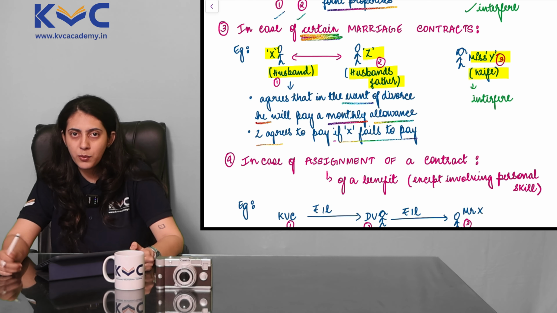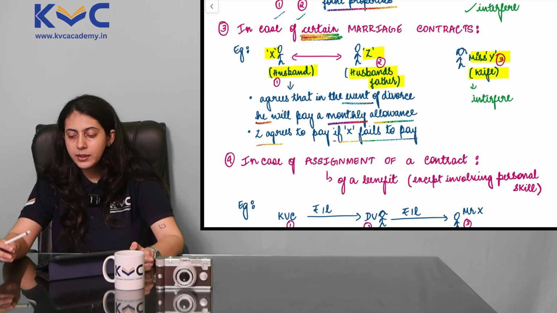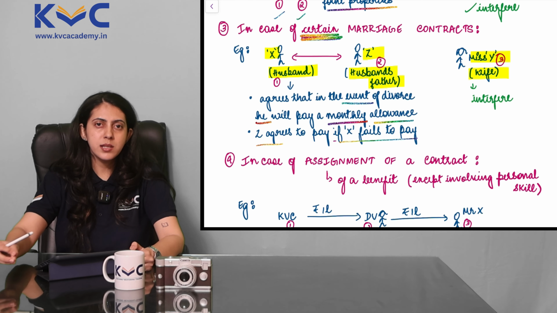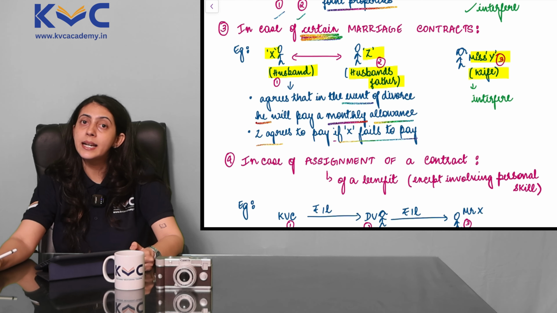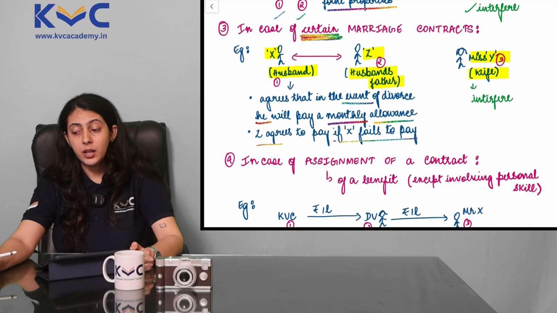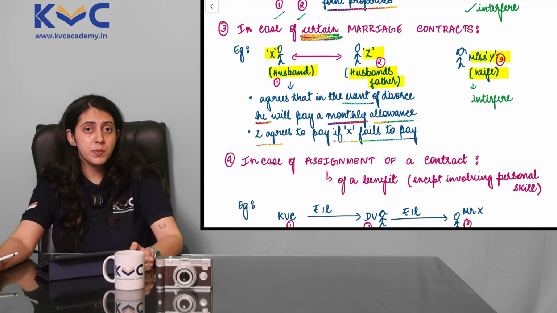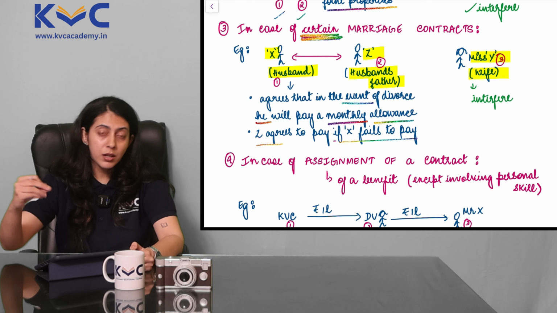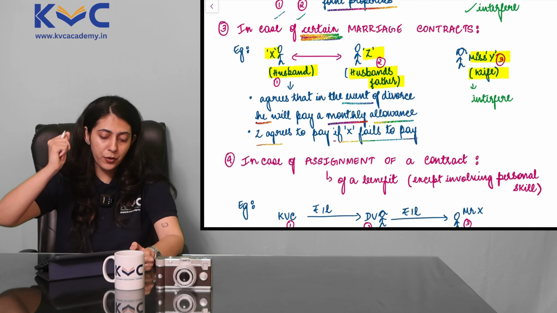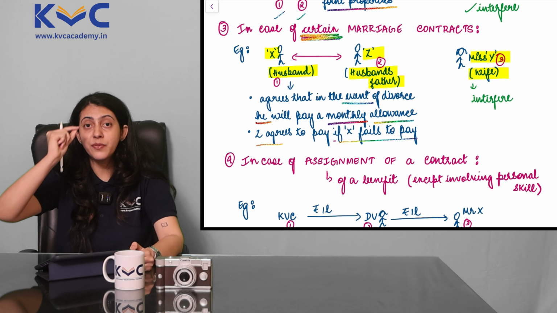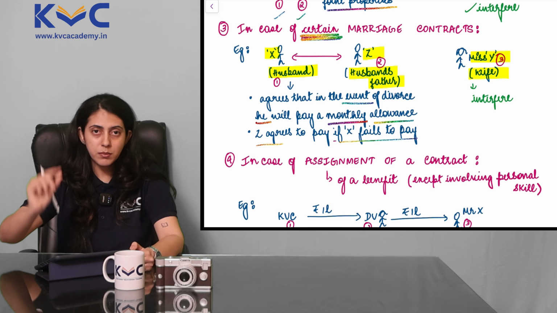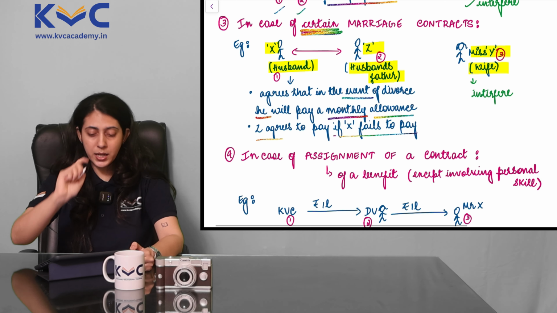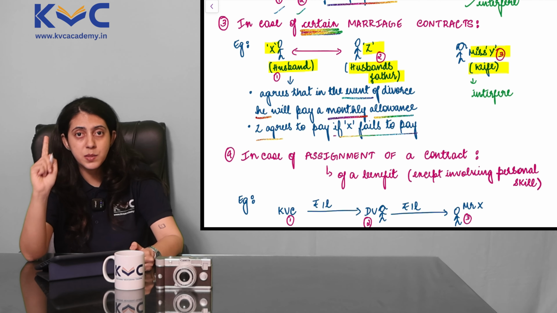So there is a husband and wife, and there is an agreement that suppose there is a divorce between X and Y, X is going to pay a monthly allowance to the ex-wife. Now, suppose the ex-husband, that is X here, fails to pay that monthly allowance. Who is going to pay it on behalf of the husband? The husband's father, here being Mr. Z, is going to pay a sum to Miss Y. So the two parties to the contract are the husband and the husband's father.